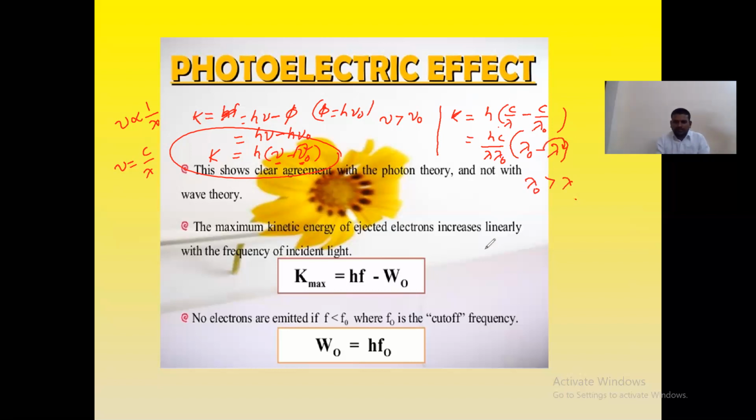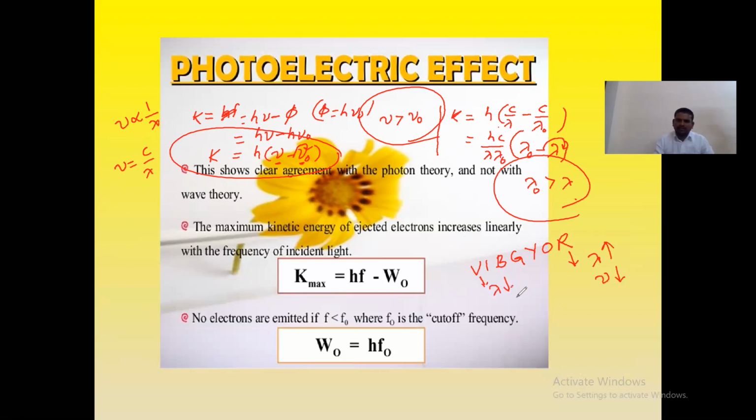If you observe these two things, you will get the idea that greater frequency gives you lesser wavelength. That's why, if you observe the colors VIBGYOR, the red color has greater wavelength and lesser frequency, and the violet color has lower wavelength and greater frequency.